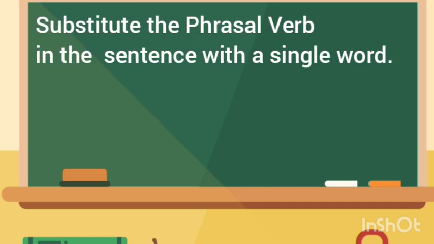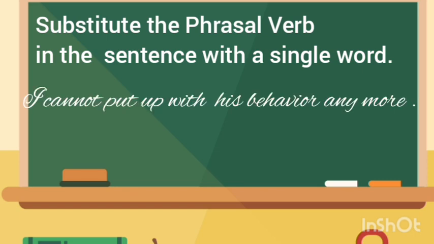Right? Now in phrasal verbs, they can ask the question in 3 ways. First, substitute the phrasal verb in the sentence with a single word. They will give you a sentence: I cannot put up with his behavior anymore. You have to underline put up with and identify the answer. 4 options will be given: express, tolerate, estimate, evaluate. So put up with, what is the meaning? Tolerate. Among these you have to choose the answer, right?